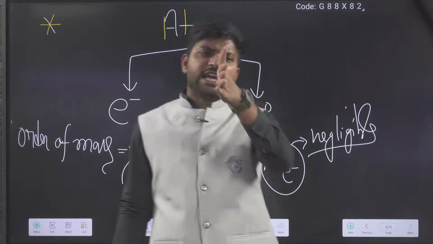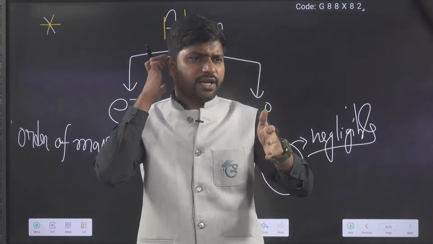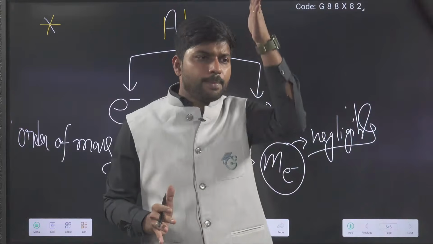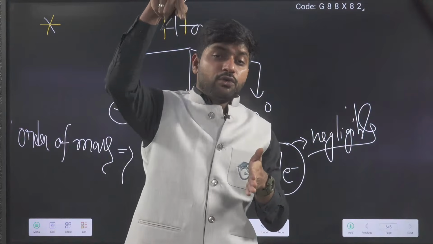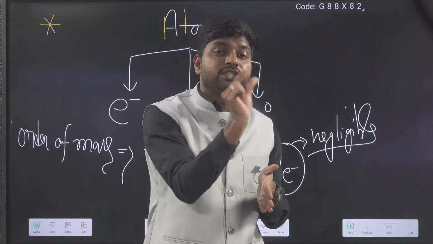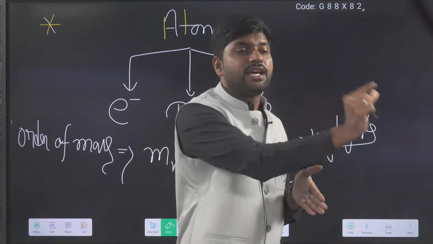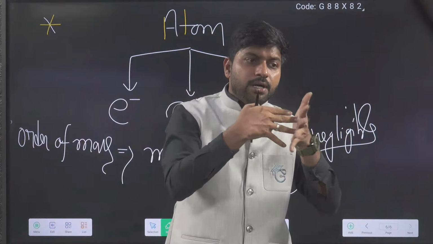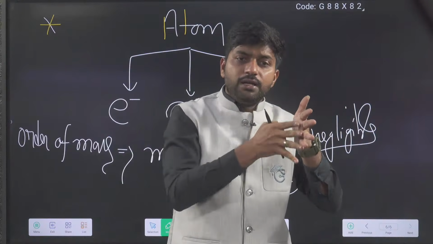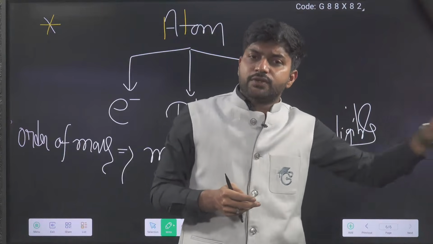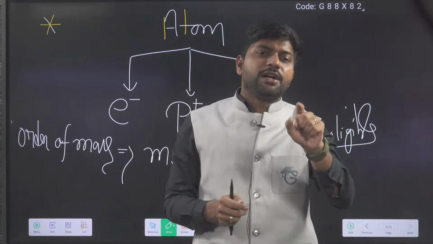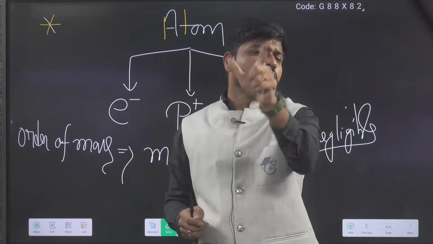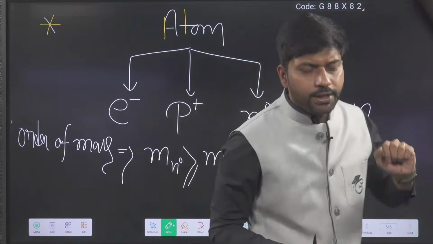Again I am saying, what has Chadwick done? Chadwick took one beryllium foil, a metal foil, and alpha particles. One day I told you what an alpha particle is: helium +2 ion is known as an alpha particle. He bombarded the alpha particles on this beryllium foil. Then one particle was generated as a result, and that particle has no charge and its mass is quite more than the proton. Okay, very good.